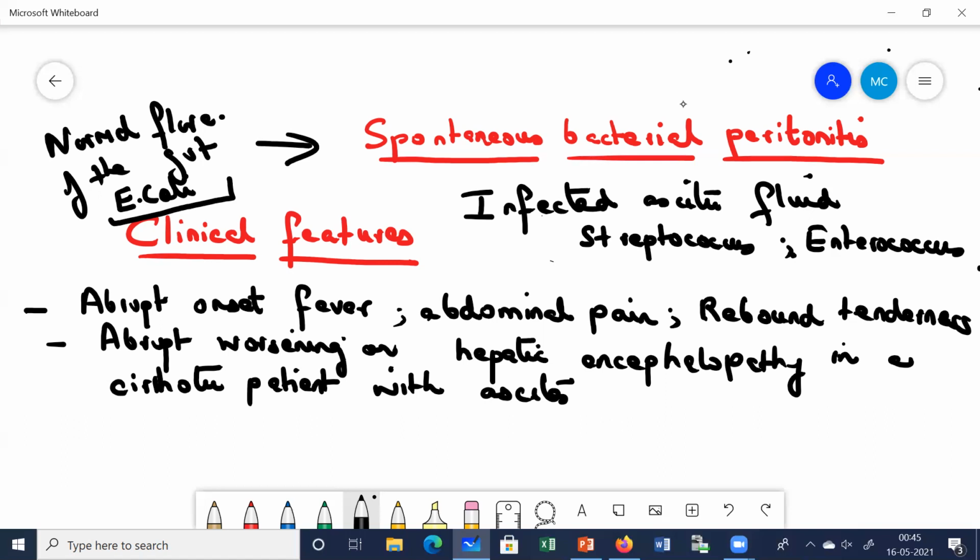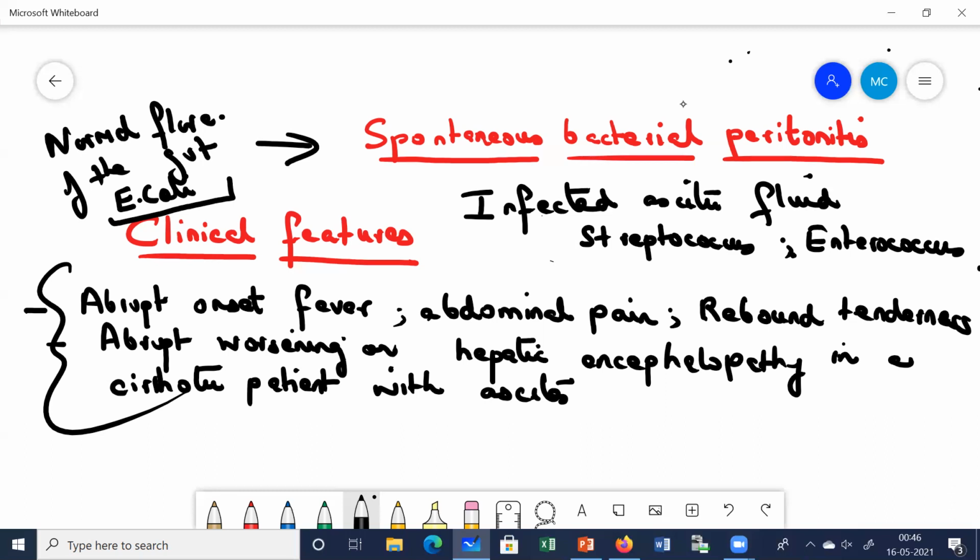Remember, it has been seen that a number of other abnormalities are also identified which contribute to this infection. What other abnormalities can contribute? Before coming to the etiology portion, let me tell you the clinical features first, and then I shall come to the etiology. As I told you, the first is the normal flora of the gut, with translocation of bacteria from the gut. We'll come to the rest of the etiology later. First, we'll discuss a bit about the clinical features.